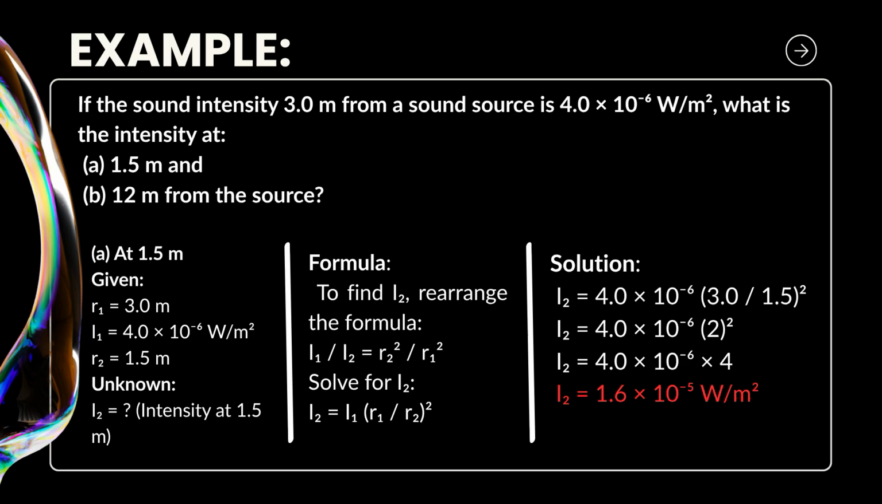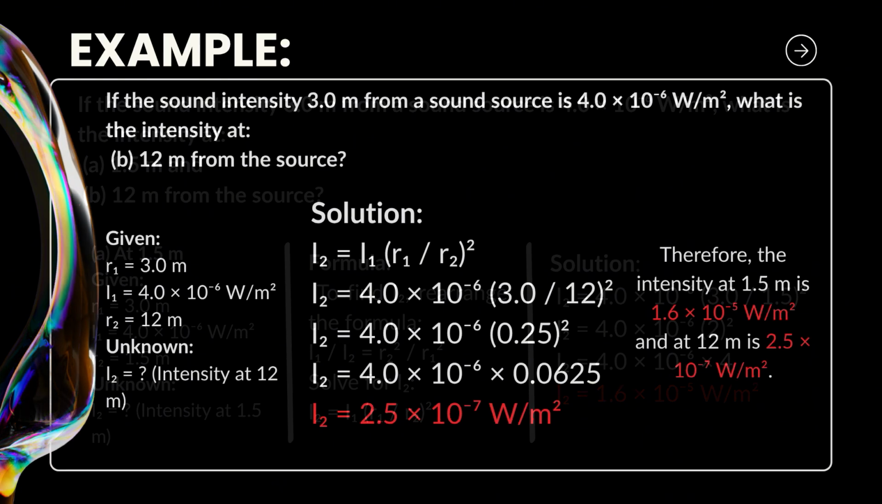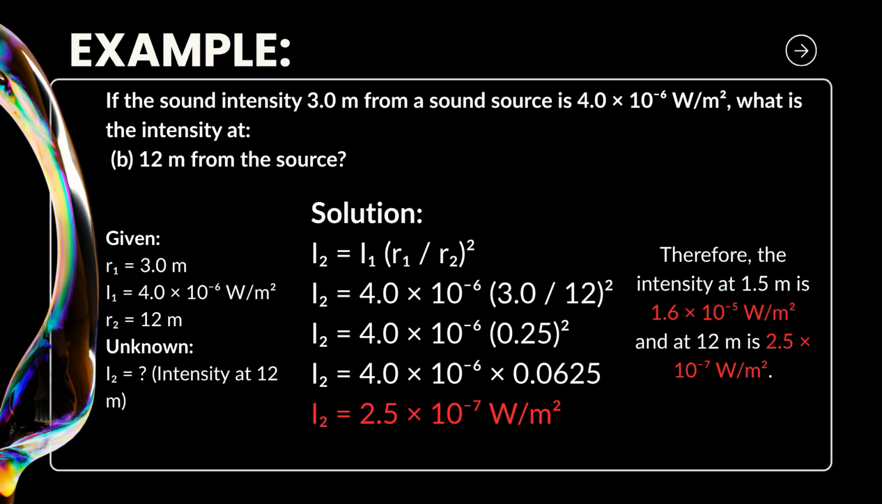This means the sound intensity increases when we move closer to the source. From 3 meters to 1.5 meters, it becomes 4 times stronger. Now, for the second example. We use the same given data, but this time, the new distance is 12 meters.